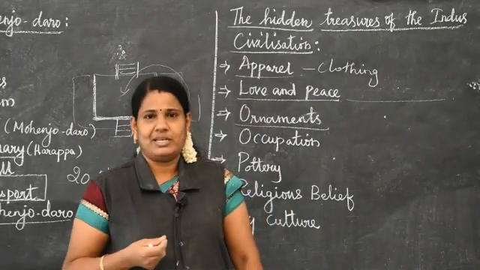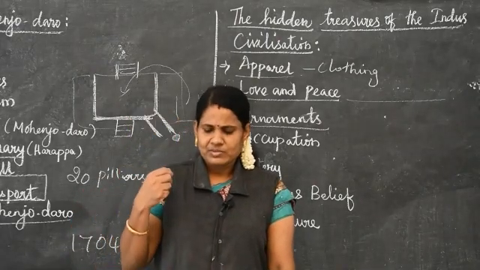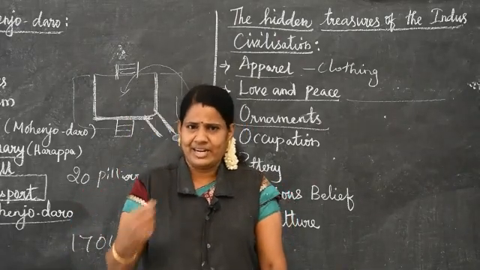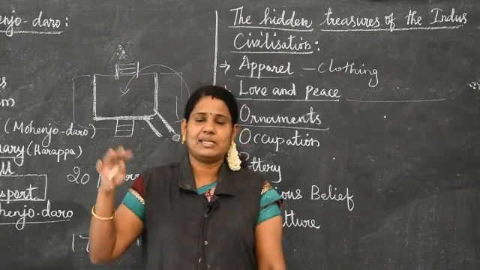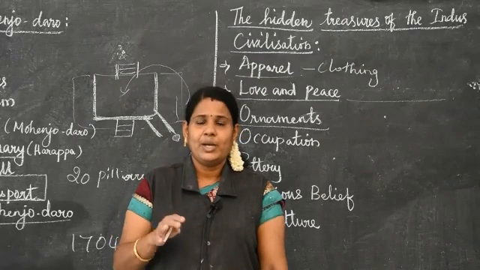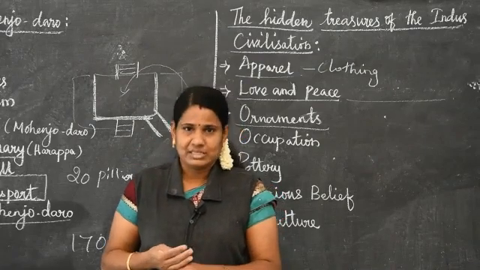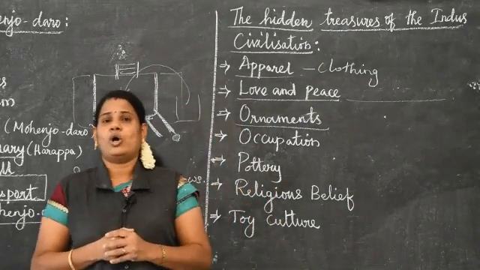So our historians believe that someone ruled, because the overseas trade business, the drainage system, the well-planned towns and cities, everything was organized. We don't know how they ruled, but we can believe someone took charge of all the works. Next one, occupation.